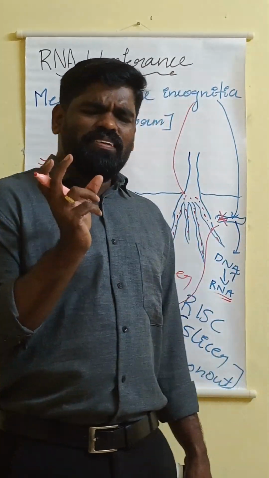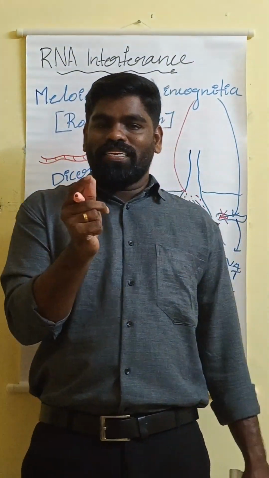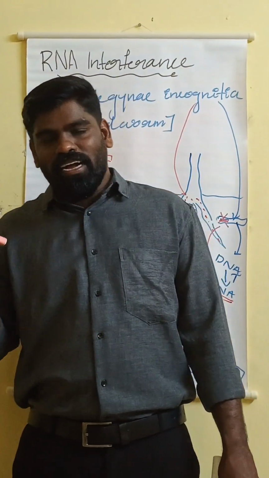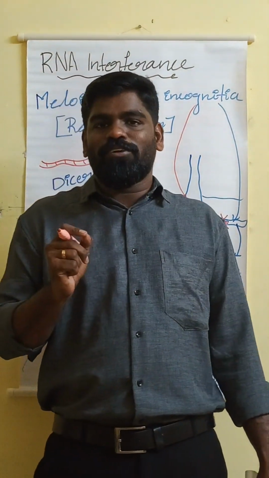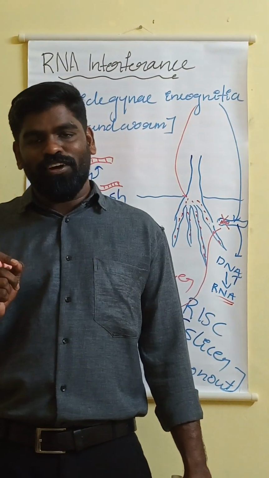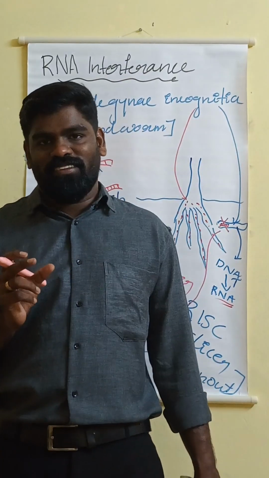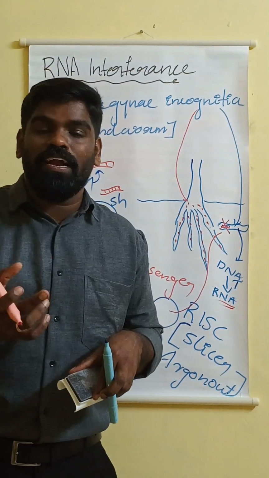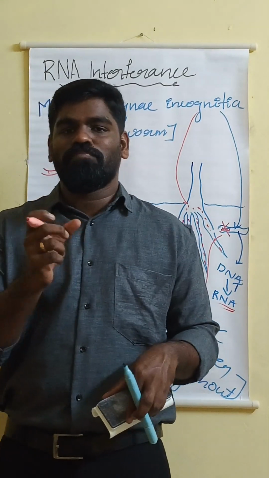Now see, this guiding strand is complementary to the RNA which is present in the body of Meloidogyne incognita. Once Meloidogyne incognita infects the root of the tobacco plant, this guiding strand gets associated with the RNA which is present in Meloidogyne incognita, and it will be digested by the RISC complex. So the RNA gets silenced, or it is interfered with by another RNA. So this is a mechanism which can be seen in pest resistant plants.